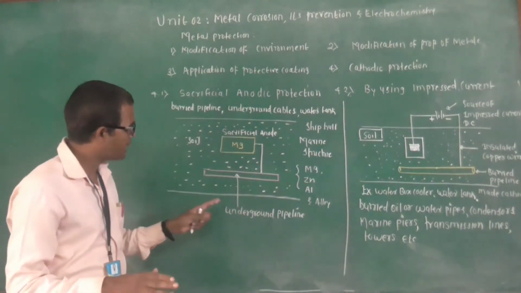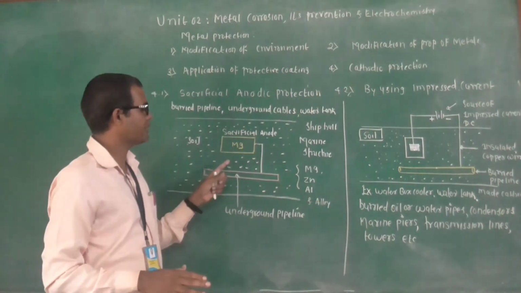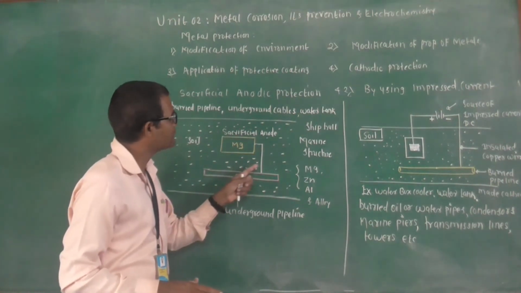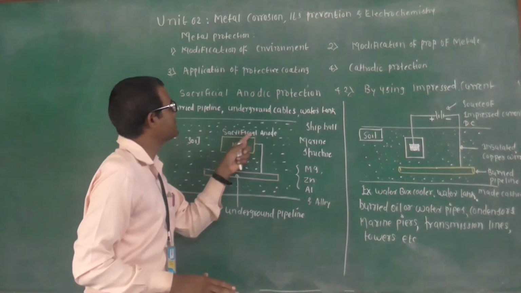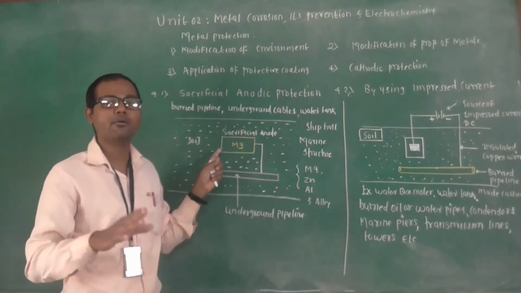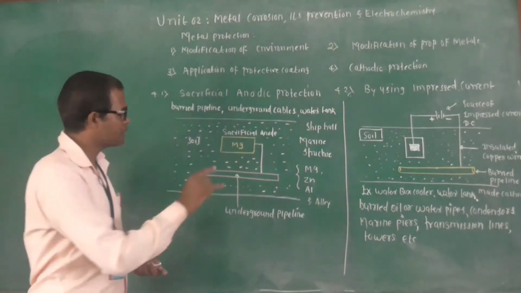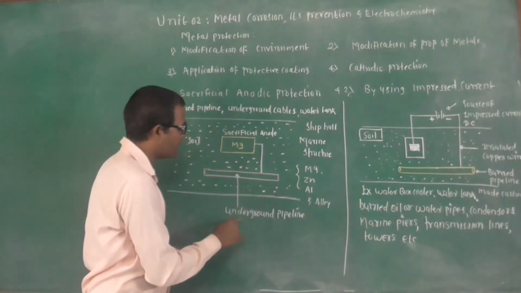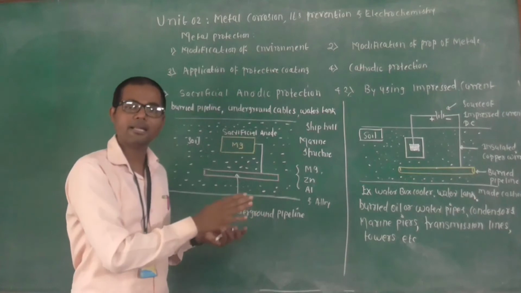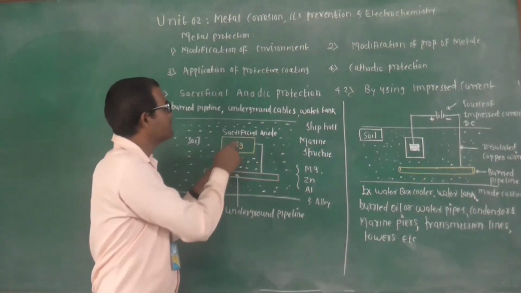That's why the underground pipeline is connected by means of a metallic wire to the sacrificial anode. Here the sacrificial anode taken is magnesium.